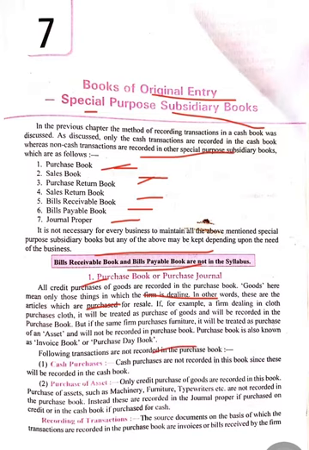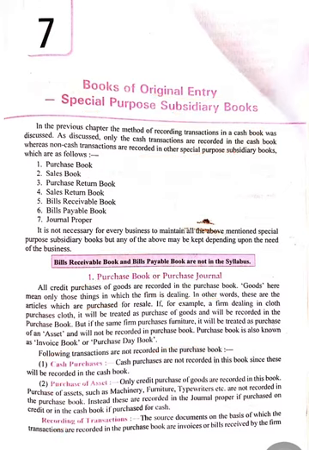The following transactions are not recorded in the purchase book. First of all, cash purchases are not recorded in the purchase book. Also, purchase of assets, like a machine, a motor car, or a building, will not be recorded in this book.